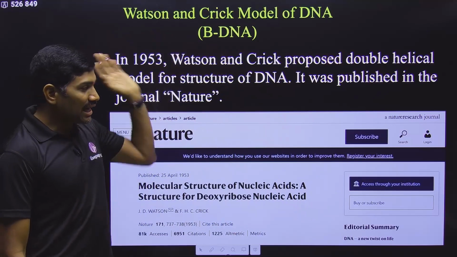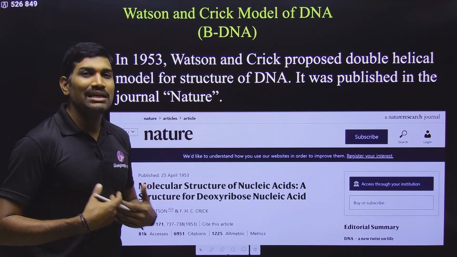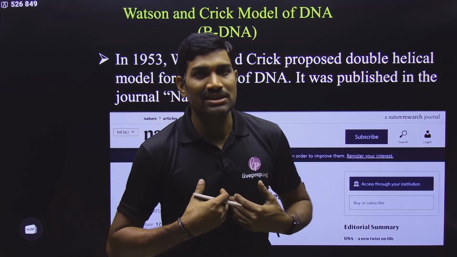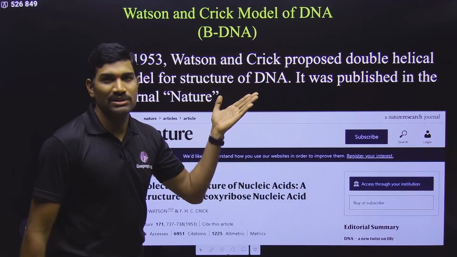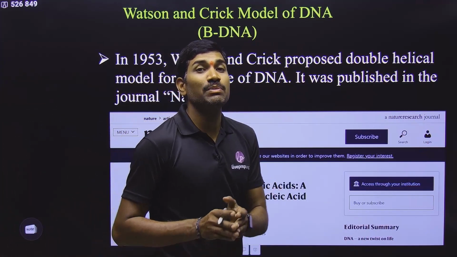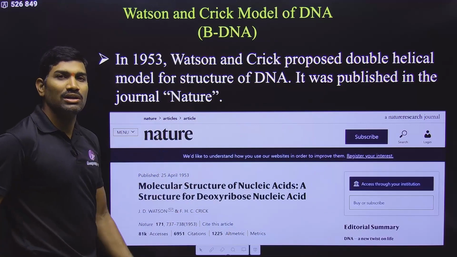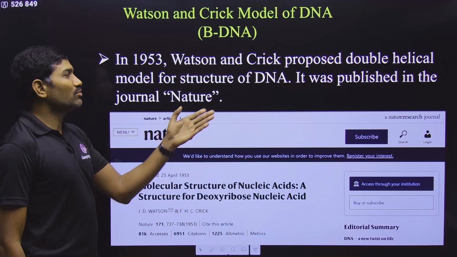And the standard DNA that we are studying here is B-DNA, because normally in our physiological conditions in our cells, this is the DNA that is present. That's why we are studying this. The remaining forms we observe only in some experimental conditions, so we are not worried about that. We are focusing only on the B-DNA model. So who proposed this model?